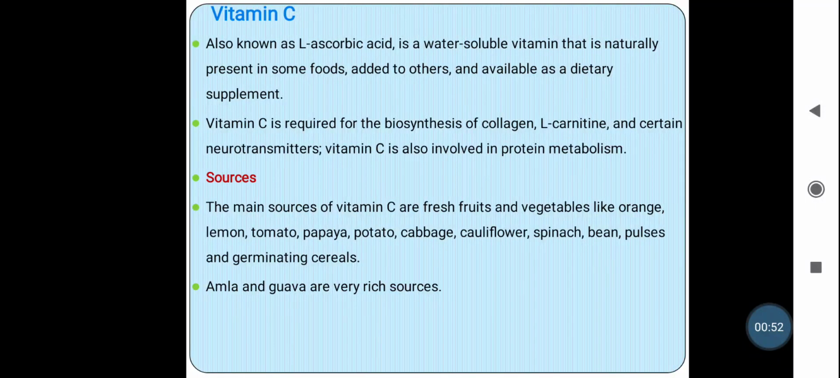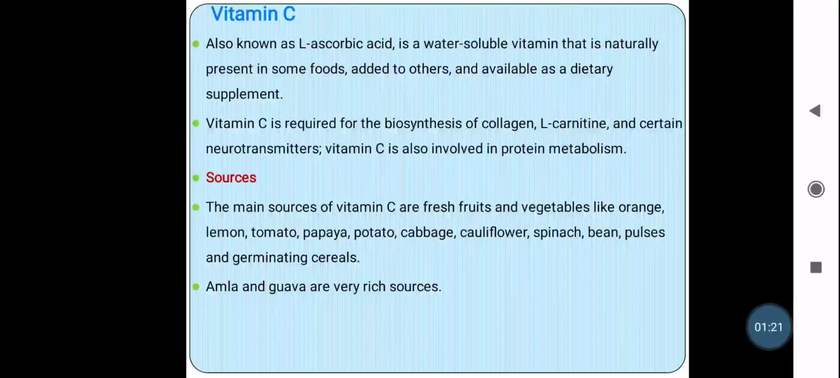Again it is essential for the biosynthesis of L-carnitine, which is a chemical made in the human brain, liver and kidneys, and it helps the body turn fats into energy. So L-carnitine is useful to convert fat into energy, and for the biosynthesis of L-carnitine vitamin C is essential.